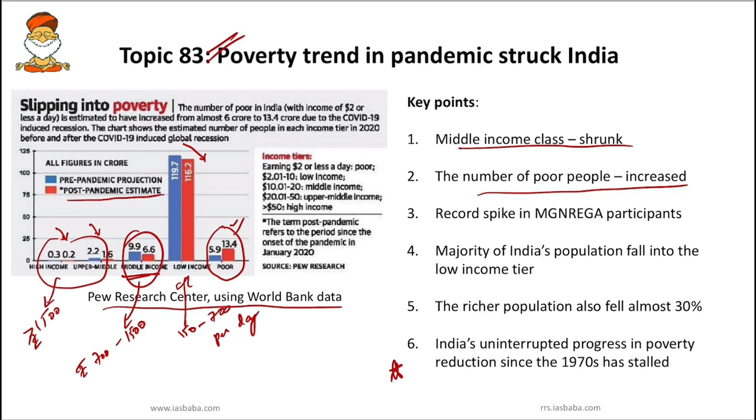However, after the 1970s, India's poverty has been gradually reducing. But right now what has happened is the opposite. Poverty is rising.